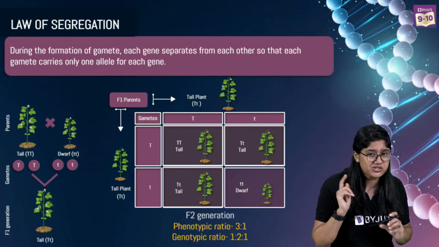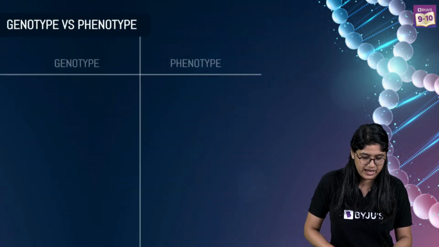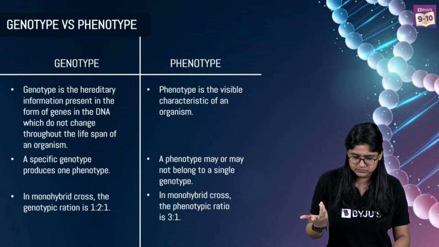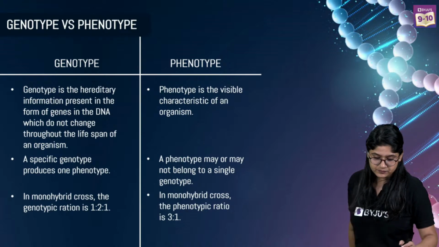Yes, Ayushi, we'll be just covering the dihybrid cross now. So let's quickly look into it, everyone. Here we have it. Please do take a screenshot of this also. We have already explained. Dikshita, the law of segregation means that during the gamete formation, the gametes will separate out. They will not be going together. It's not that if the capital T is there, small t will also go with it. No. They will go independently. Clear?